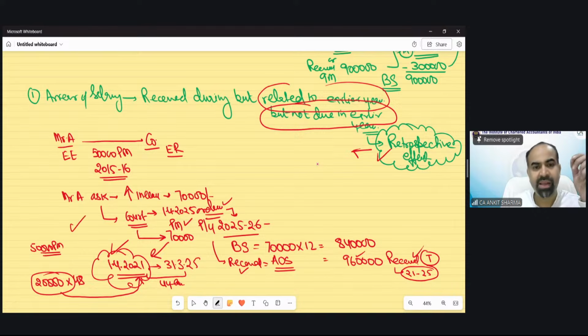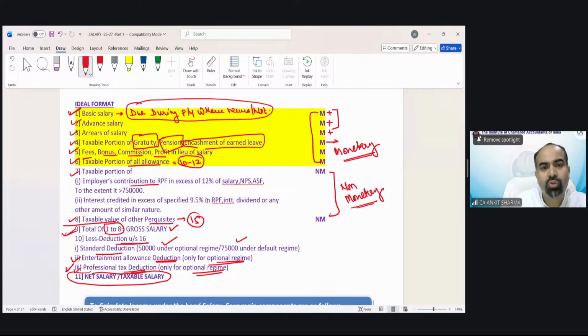Example मैंने आपको बता ही दिया है, तो I guess वो easy है, वो automatic आपको समझ आ गया होगा। तो that is what we call arrear of salary. So if in a single line you need to understand, the salary we receive due to retrospective effect. Remember this word. If any salary has been received due to retrospective effect, that is called arrear of salary. Got it?